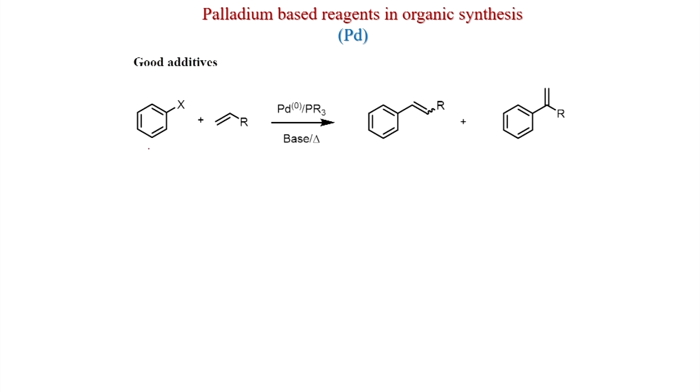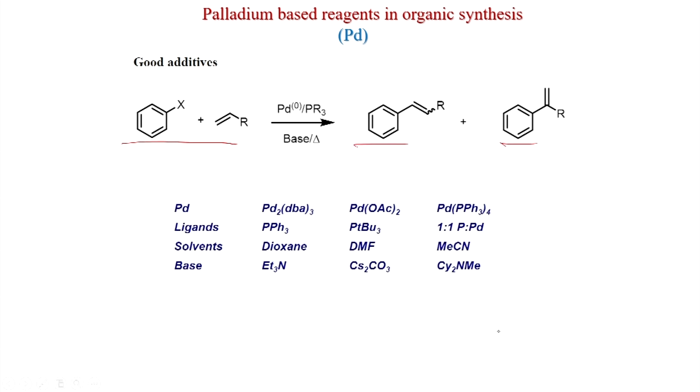Now, good additives. Suppose this is the standard reaction, you can get two products, and the palladium can be Pd2(dba)3. So, this is also palladium 0. This is dba.